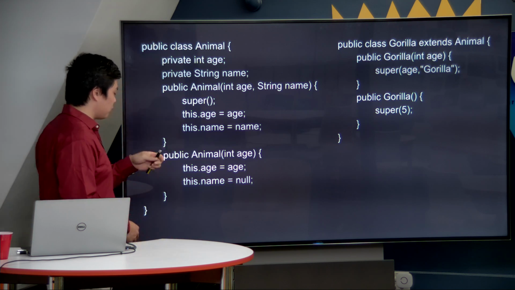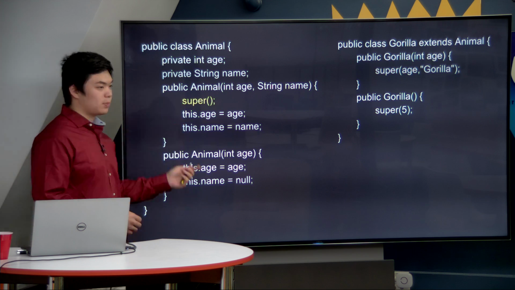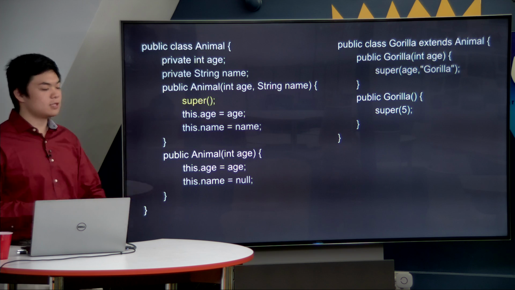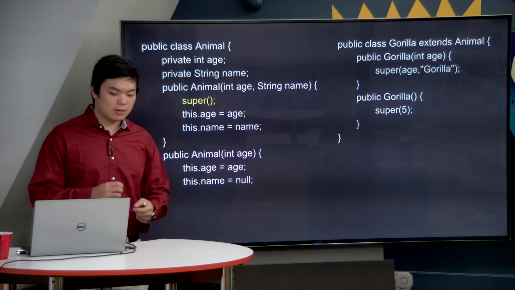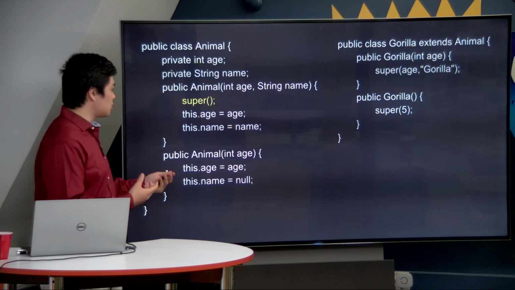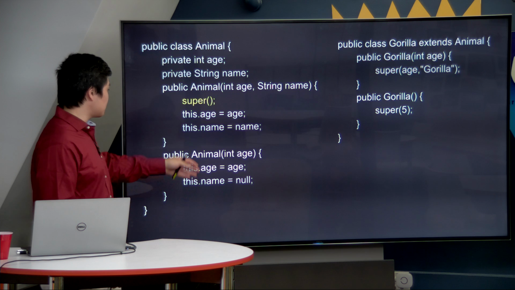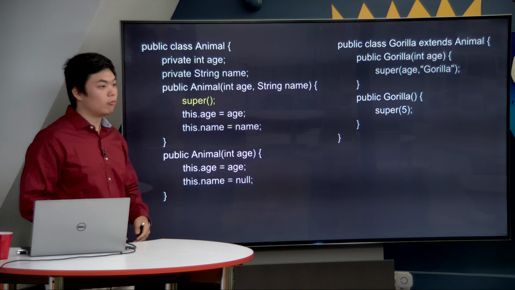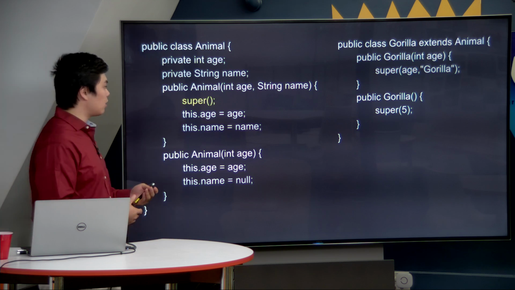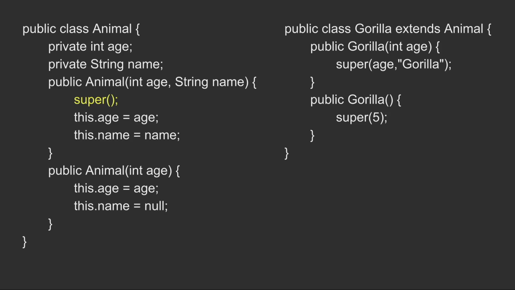But notice that we're now going to highlight a very important keyword, super. What does super mean? Super is a keyword introduced in Java to reference a parent class. So if you're inside of your child class and you want to reference something that is in your parent class, you can use the super operator in order to do so. In this case, super parentheses references the constructor of the parent class. This is very useful because that way we can cut down on the implementation inside of our constructors as well. We can make it easier by just saying, hey, our parent class did this in this constructor. Let's just do that again here and specify it with the super keyword so we don't have to do it again.